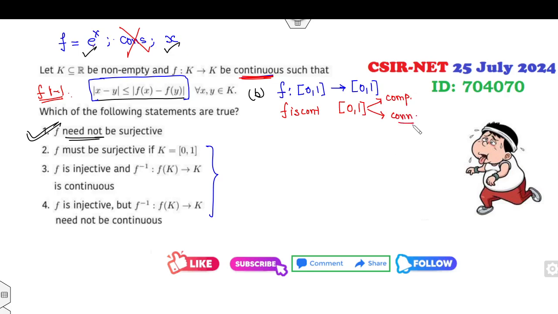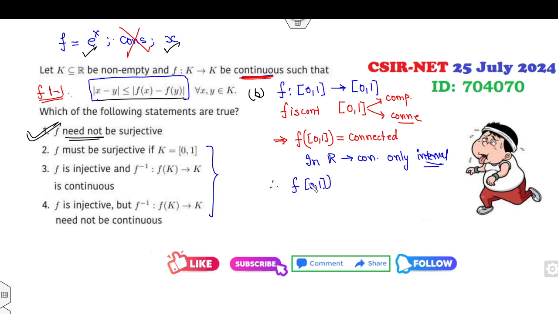Once this is connected and f is continuous, what does it mean? The image of a connected set under a continuous map is also a connected set. But we all know that on the real line R, the connected sets are only intervals. So the image of this connected set is an interval a comma b.